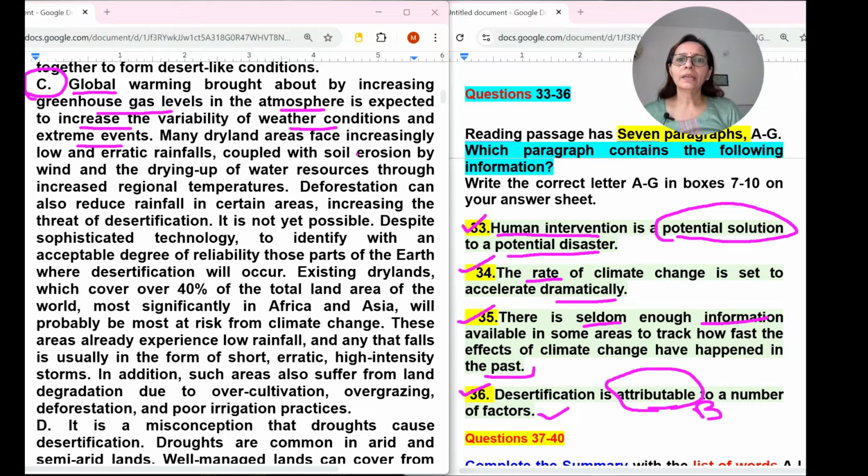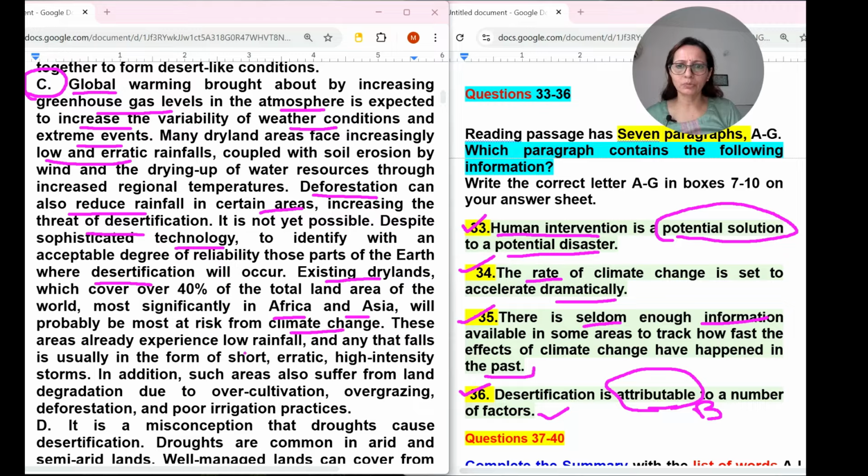Okay, many dryland areas face increasing low, erratic rainfall coupled with soil erosion. Deforestation can also reduce rainfall in certain areas, increasing the threat of desertification. So, despite sophisticated technology to identify with an accepted degree of reliability those parts of the earth where desertification will occur, existing dryland. So, everywhere they are just talking about desertification, and here they have given the example of Asia and Africa.